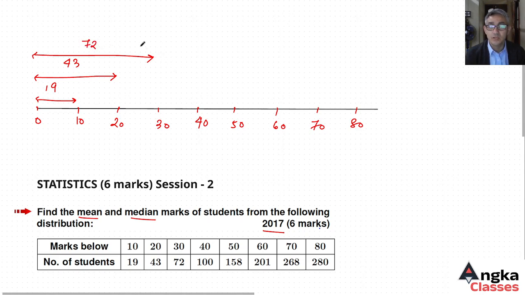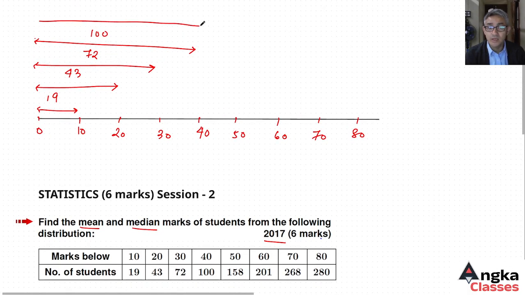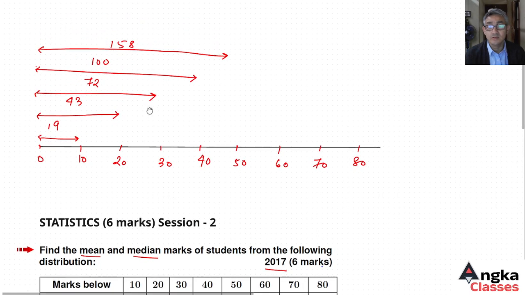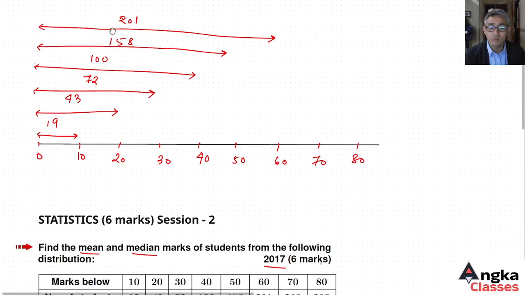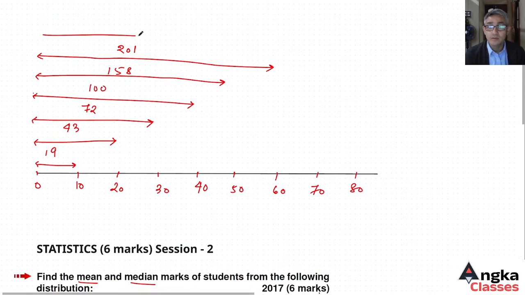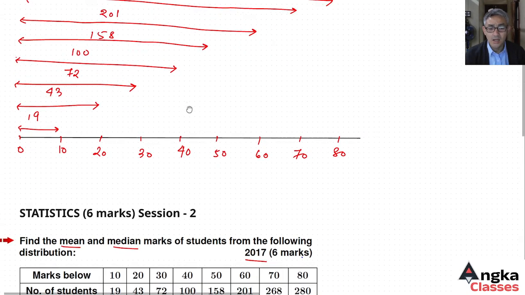Below 40 is 100. Below 50 is 158. Below 60 is 201. Below 70 is 268. Now below 80 the number of students is 280.